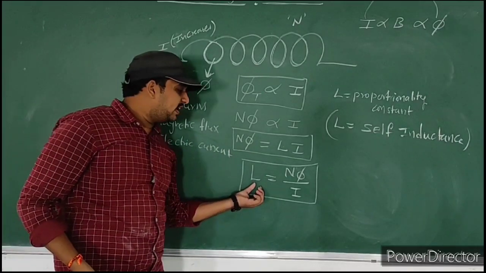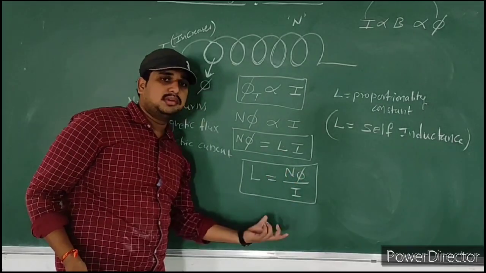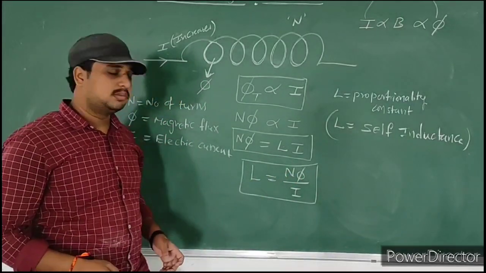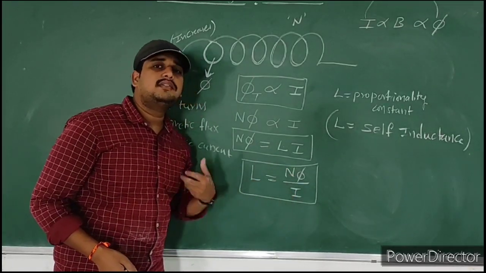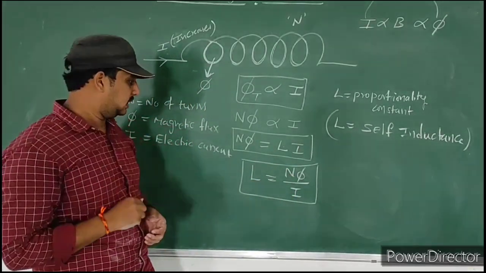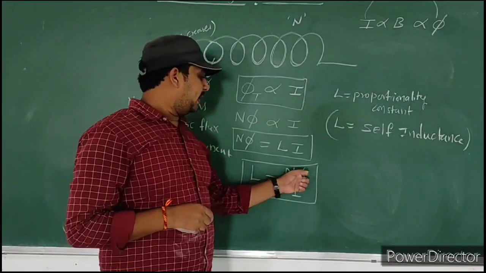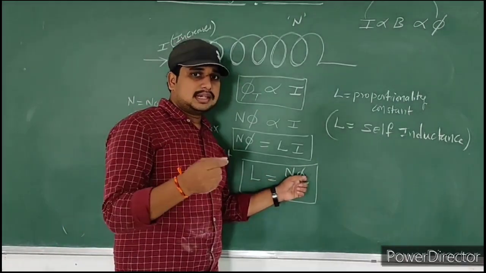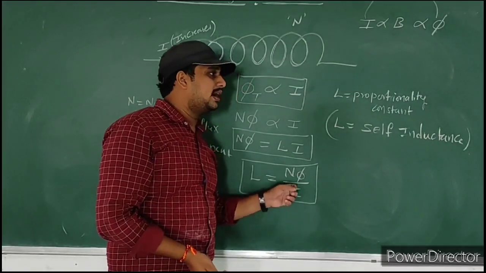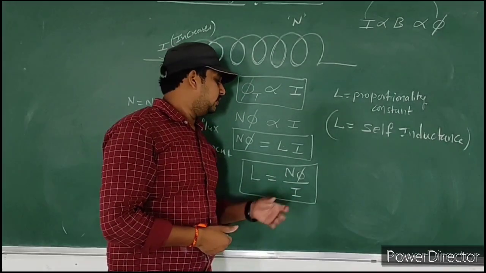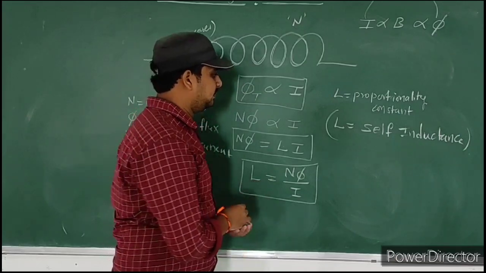So how do we define self-inductance based upon this formula? Observe carefully. L is equal to N phi by I. Simple, very simple. N phi means the flux linked with the coil. If some electric current is passing through the coil, that is called self-inductance.